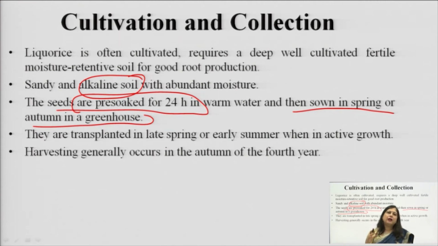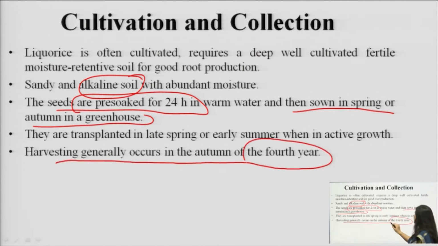If it germinates in autumn, it is transplanted in spring, and if it germinates in spring, it is transplanted in the summer for good growth of the plants. Once it is transplanted, we allow the plant to grow nicely, and harvesting is generally started only after the plant reaches the age of 4 years.